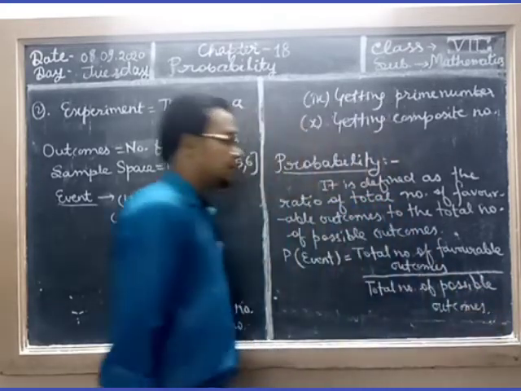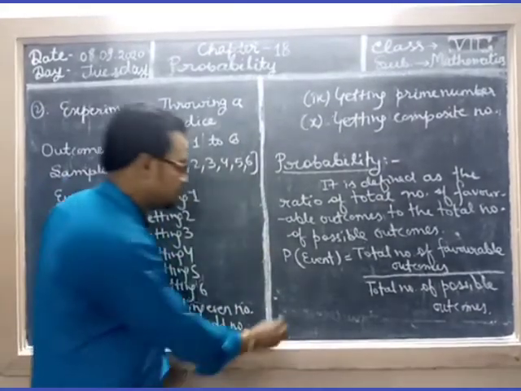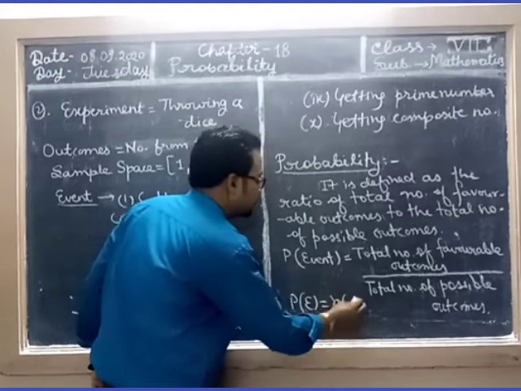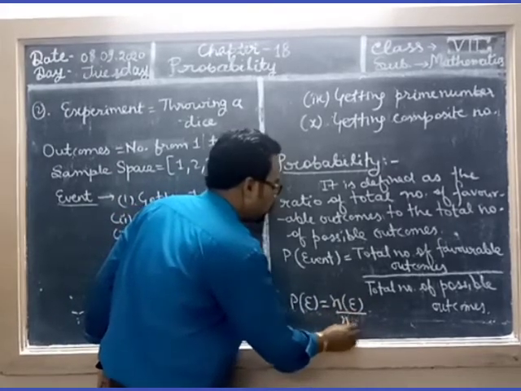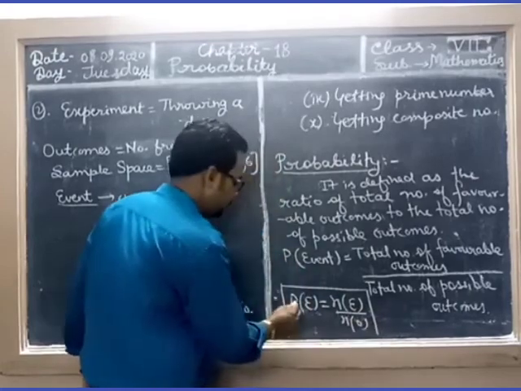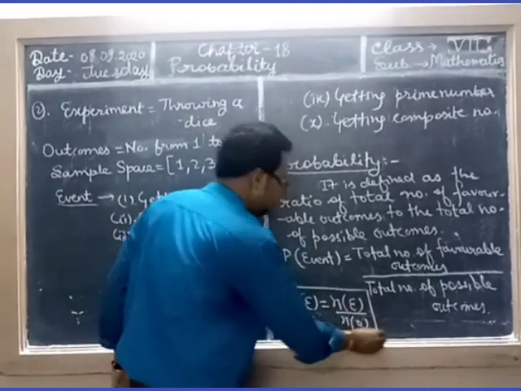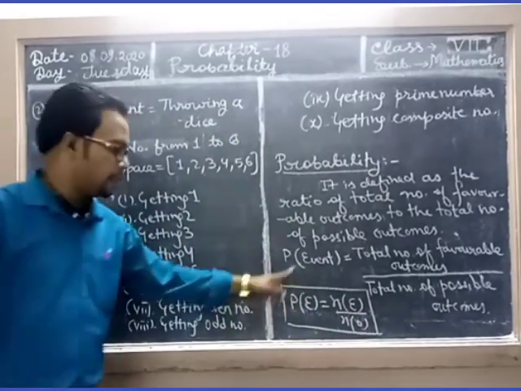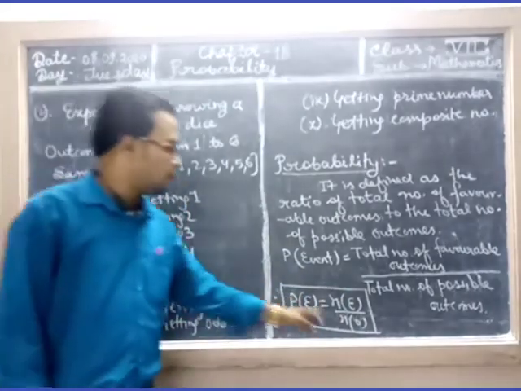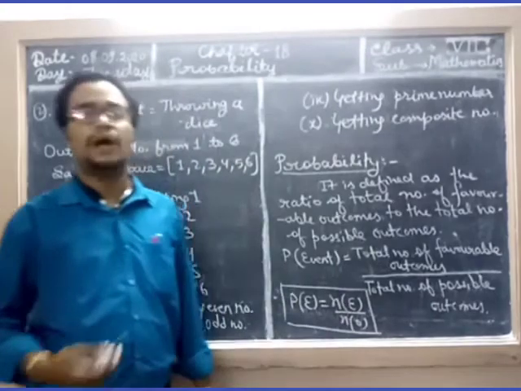In short, we write it as P(E) equals n(E) upon n(O). P(E) means probability of the event, n(E) means total number of favorable outcomes, n(O) means total number of possible outcomes.